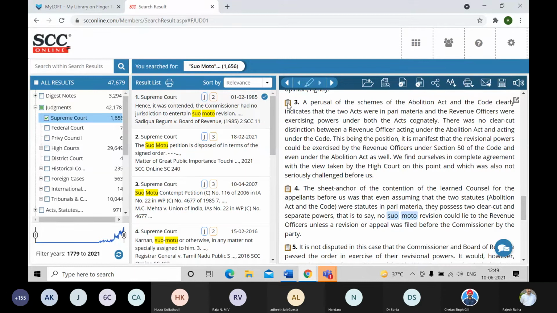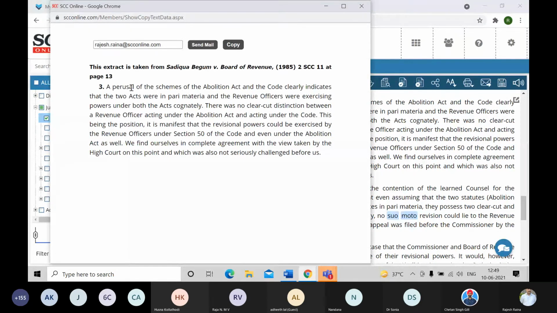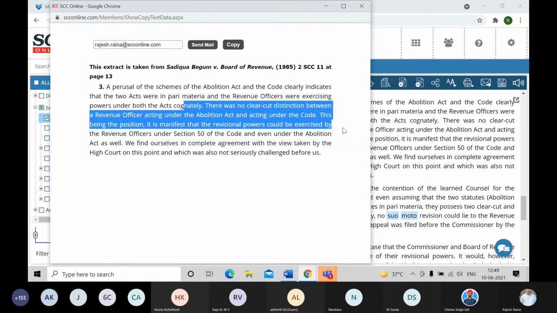I'll double click on this icon. What it will do is open this para number 3, extract it and put it in a new window. From here I can mail it across to myself or my colleague, or I can copy it and paste it in my Word draft, either all of it or maybe a few selected lines. And it also mentions the source, that is the party name, citation and page number, etc.